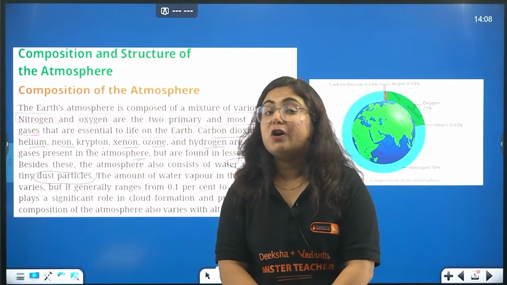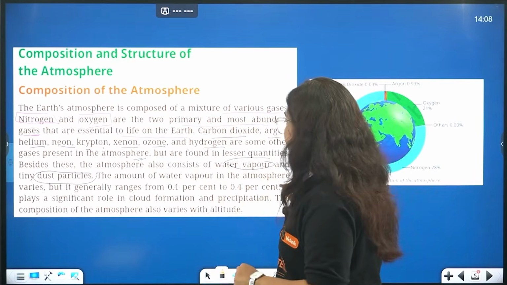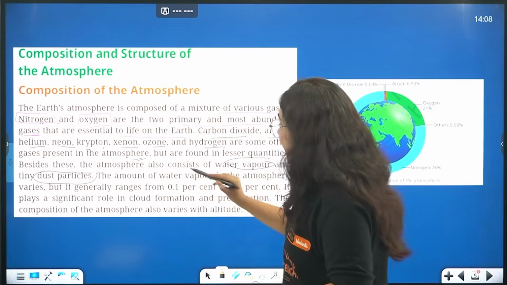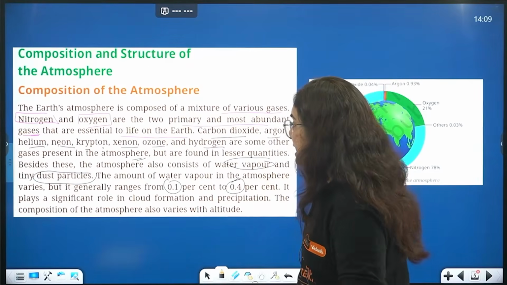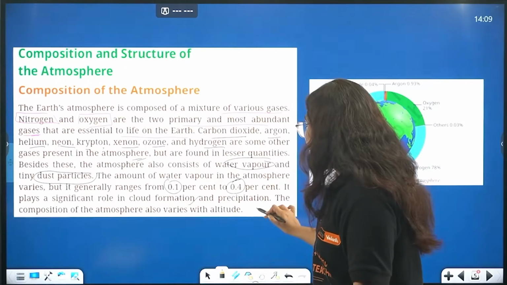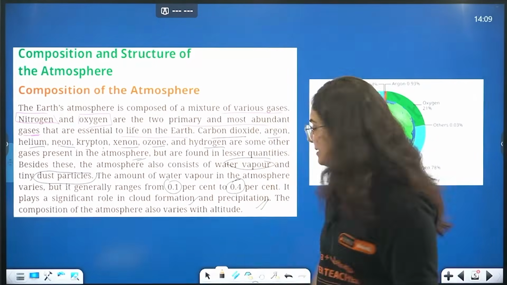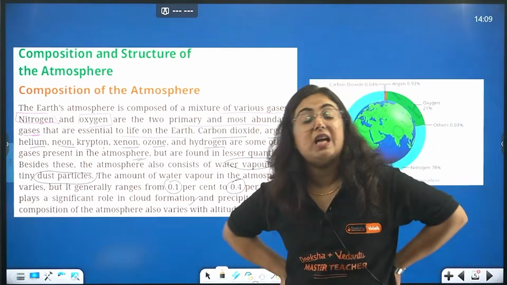Why so? Because of the presence of what, beta? Water vapor. It generally ranges from 0.1% to 0.4%. It plays a very significant role in cloud formation and precipitation. Precipitation means barish, obviously.